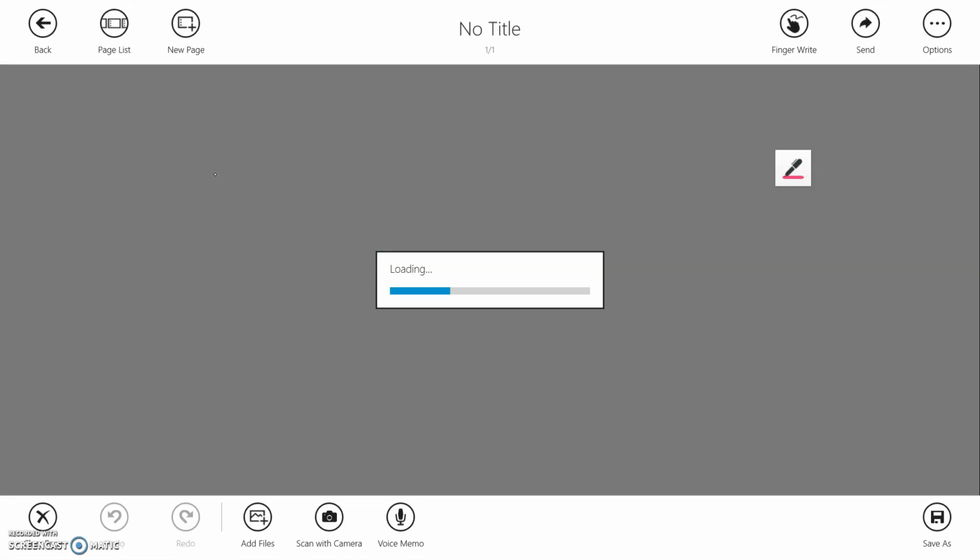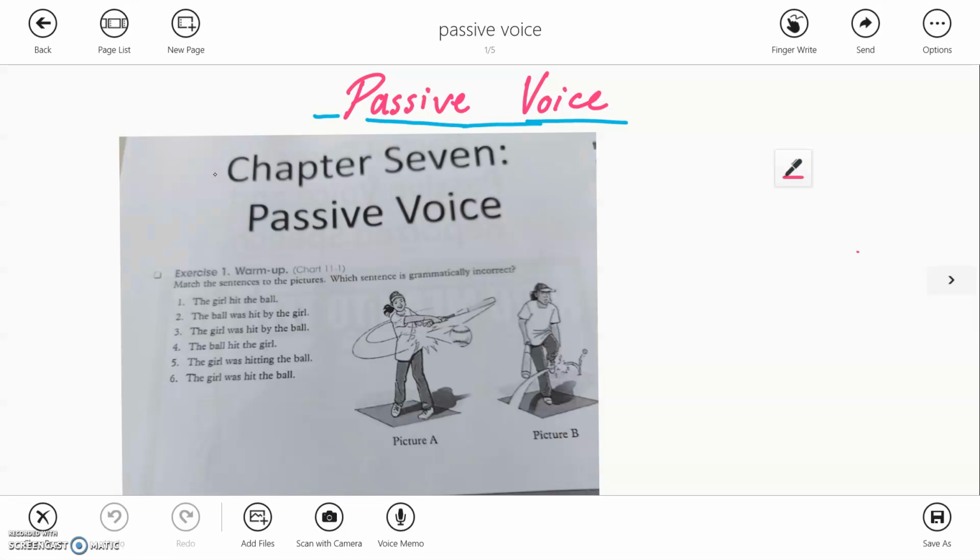Just another way of saying things, okay? Is to make an object, or the object of the sentence, more important than the subject, okay? Or when we don't know the subject.